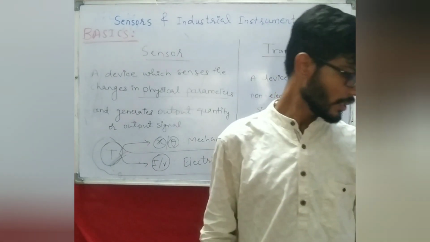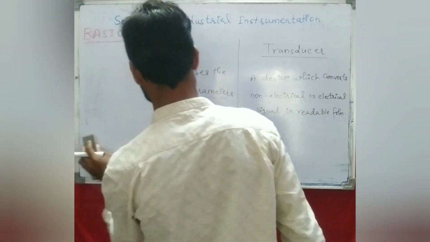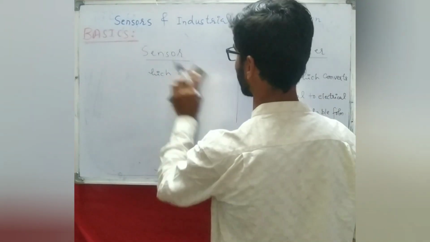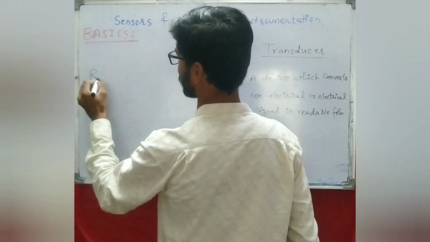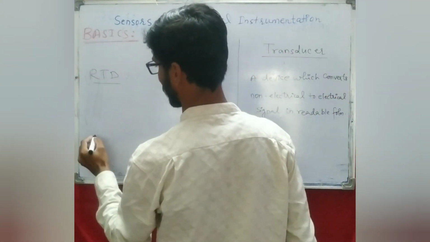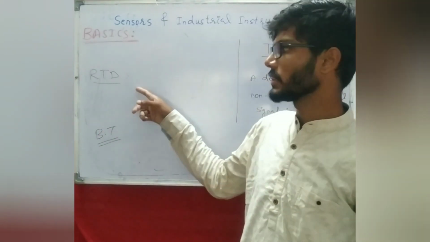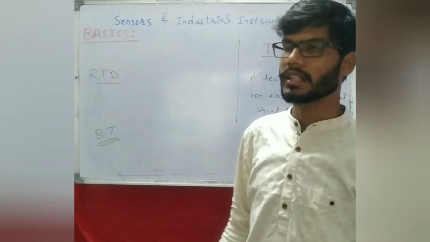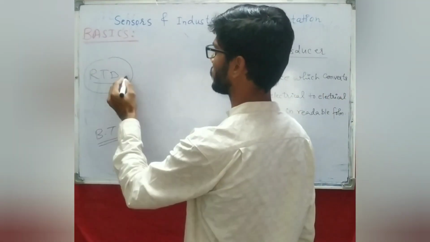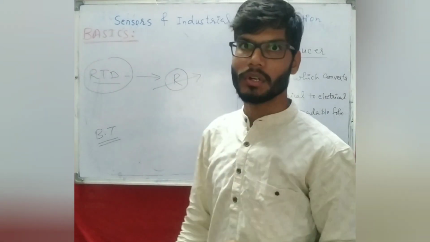To make it more clear, I would like to take an example of sensors, where I will be taking two sensors to make it more understandable. The first one is the RTD and the second one is the Bourdon tube. So what is the RTD, the resistance temperature detector, going to do? When the changes in temperature are being measured, the output is going to be a variation in an electrical quantity, resistance.